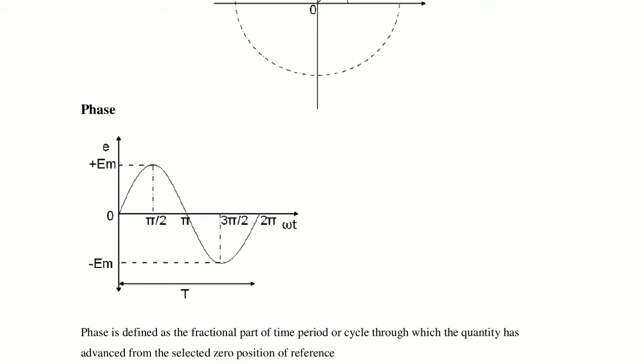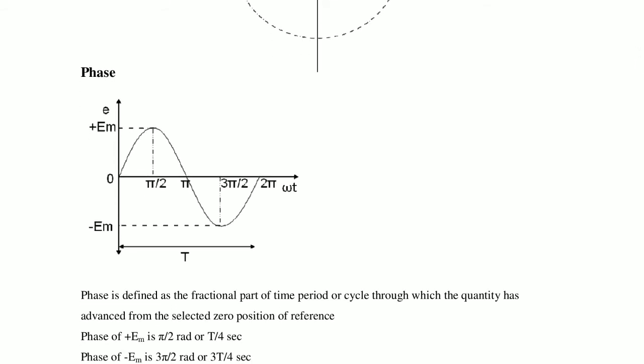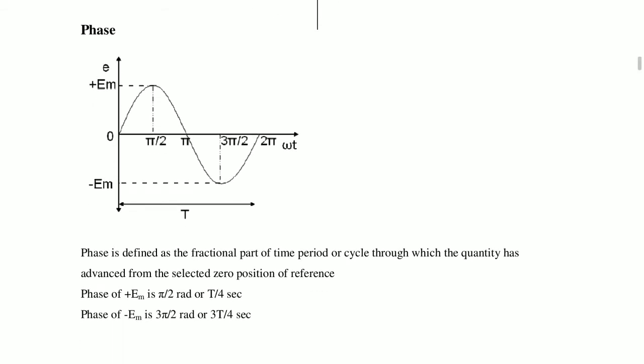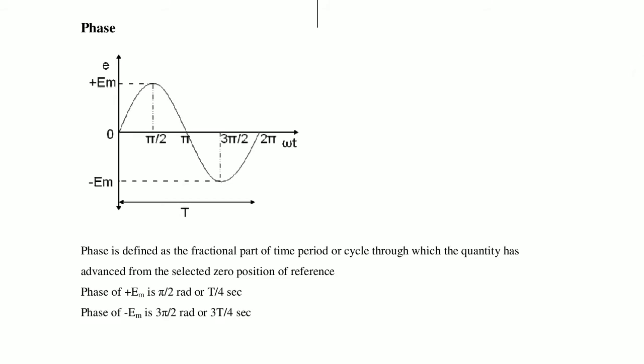Here, phase. Phase is a fractional part of time period or cycle through which the quantity has advanced from the selected zero position of reference. So now, the phase of positive maximum plus Em is pi by 2 radians or at T by 4 seconds.